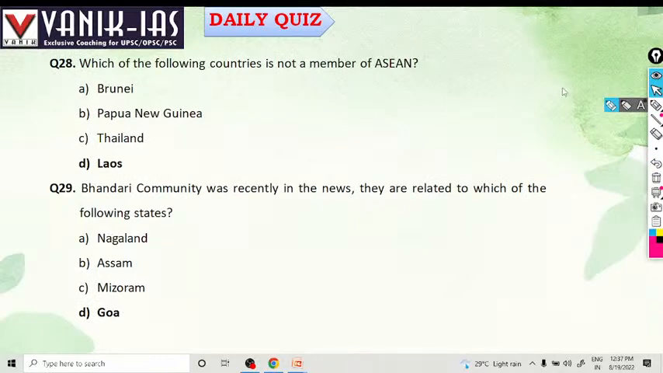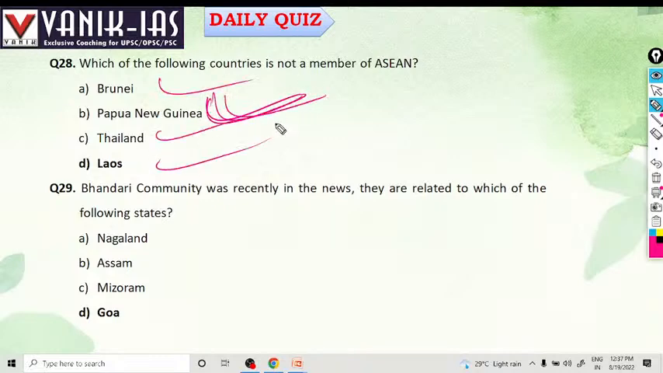Which of the following countries is not a member of ASEAN? Laos, Papua New Guinea is not a member of ASEAN. Brunei, Thailand, Laos, they are major members of ASEAN. Philippines, Singapore, these are all Asian countries, but Papua New Guinea is not an Asian country. So B is the answer.